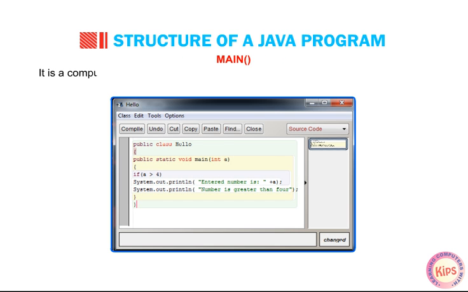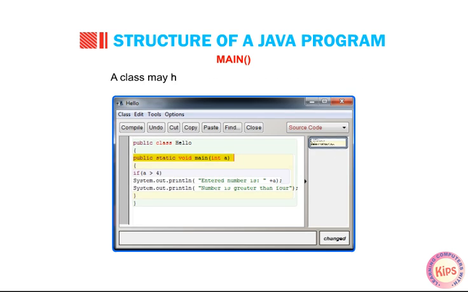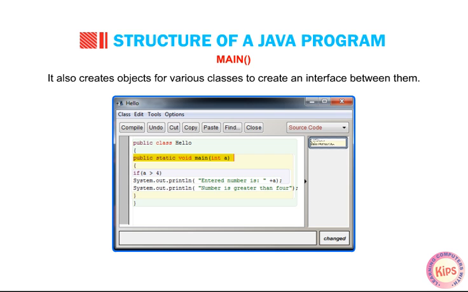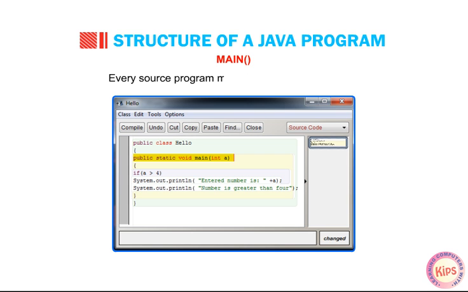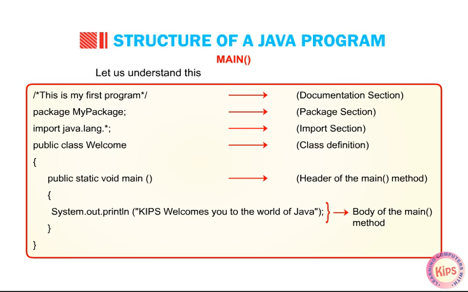Main. It is a compulsory section which tells the compiler about the beginning of the methods defined under the program. A class may have several methods including main. Java executes only the instructions written in main. It also creates objects for various classes to create an interface between them. Every source program must be written within a class. A class begins with curly brackets and ends with curly brackets. Let us understand this concept with the aid of an example.